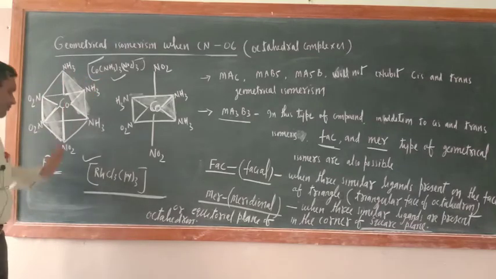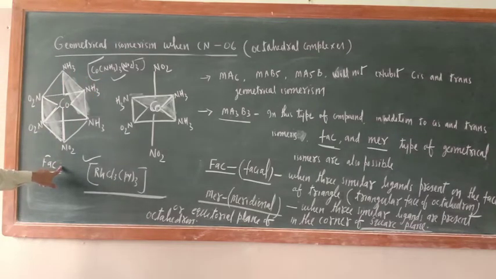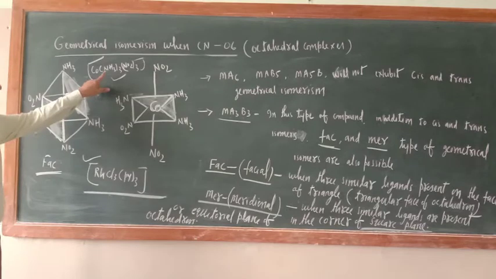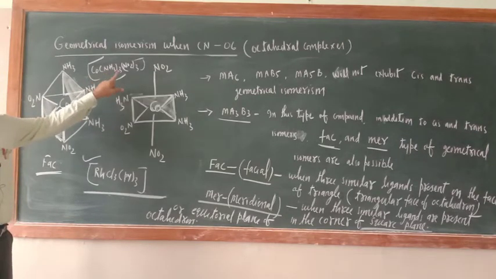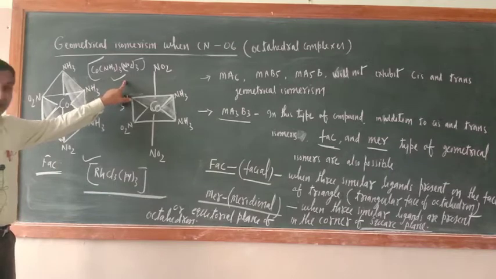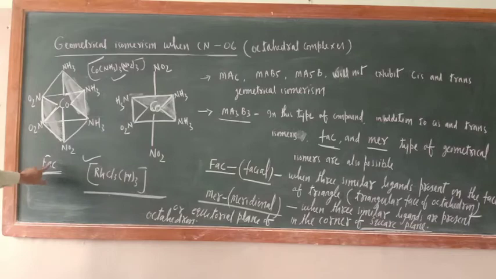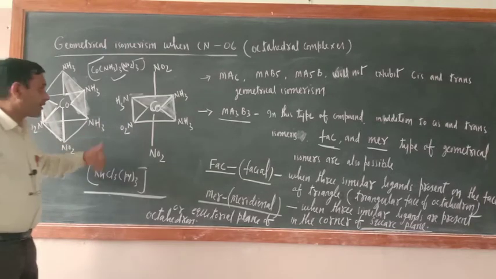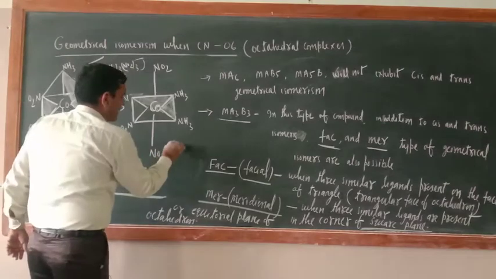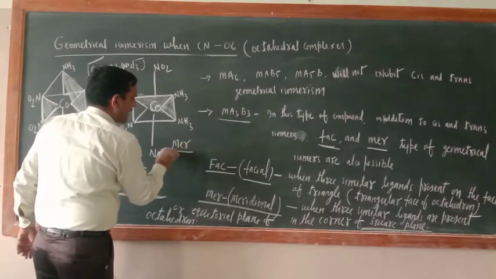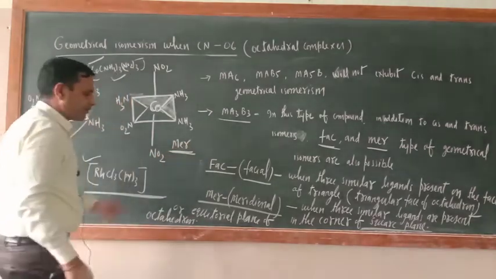Now you can name, just write FAC and write here triammine, then trinitrito-N, cobalt(III). Okay, that is the name. Means write FAC and their name. What about MER? This is the MER. What is the meaning of MER?